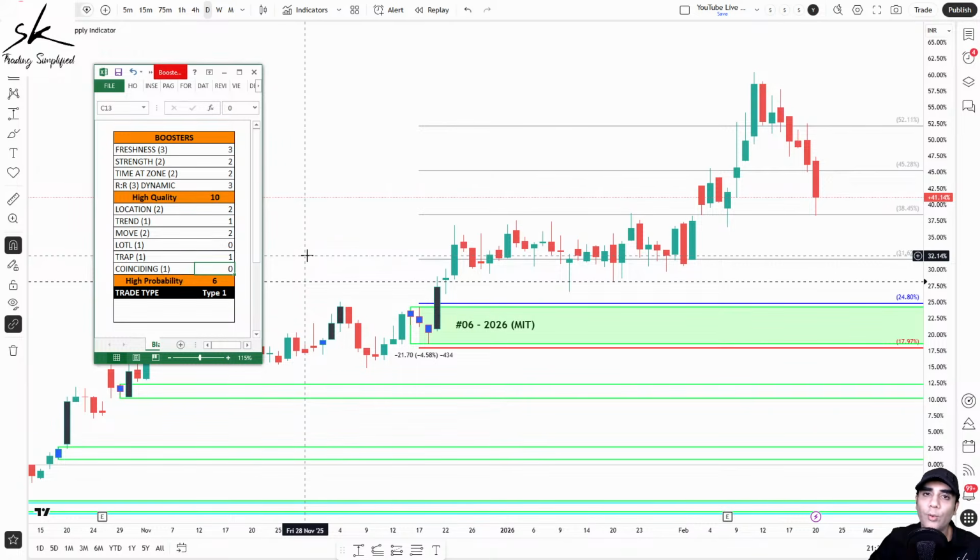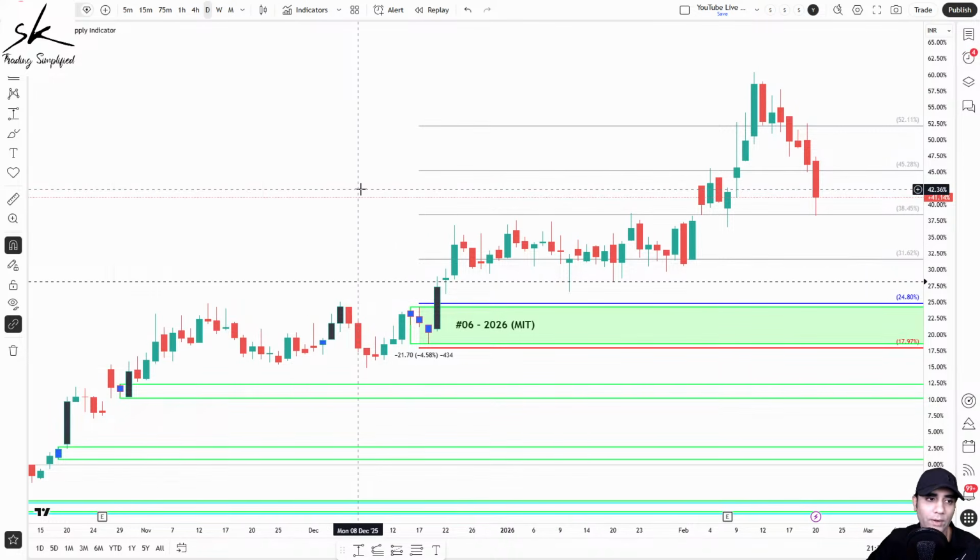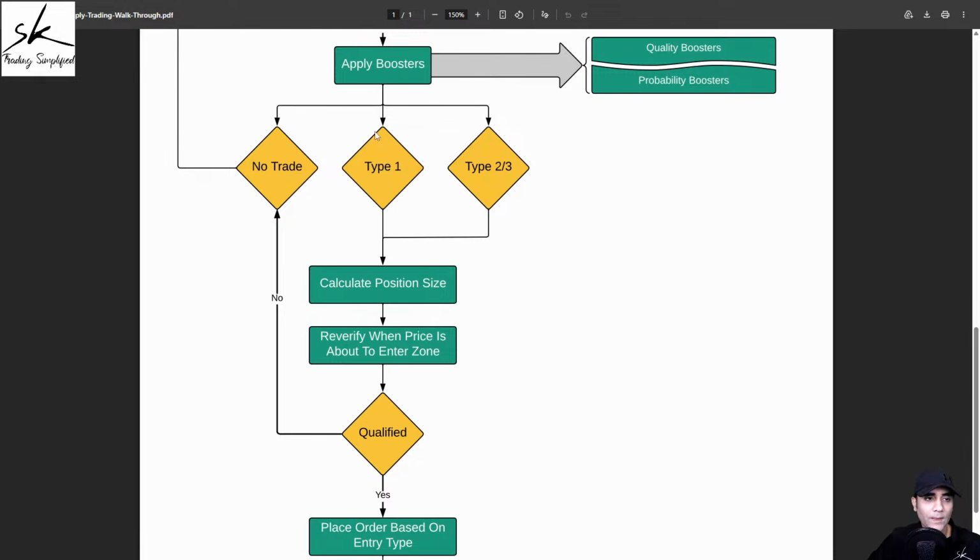So if you look at the overall scoring, we have a score of 10 out of 10, definitely with the assumption of reward to risk ratio, when it comes to the quality, and 6 out of 8 when it comes to probability, which makes it a high quality, high probability trade setup, and high quality, high probability can be done as a type 1 trade. So coming back, after applying the boosters, yes, we got to know that this is going to be a type 1 trade for us.